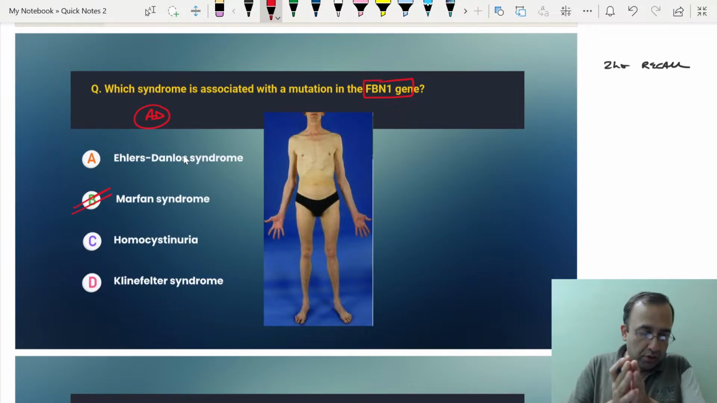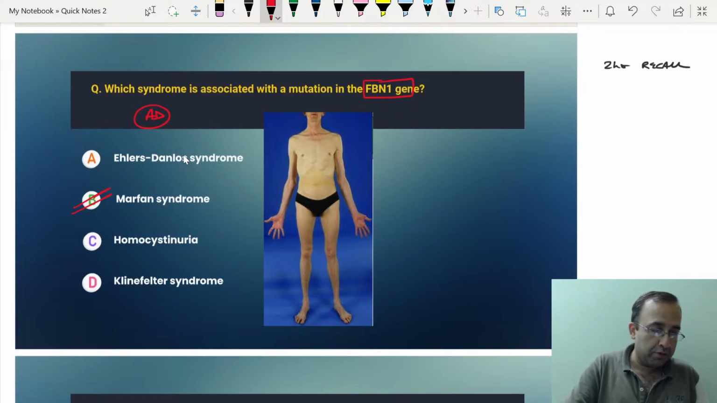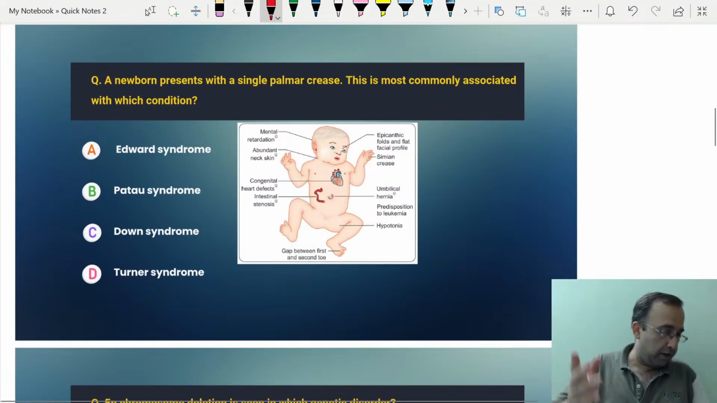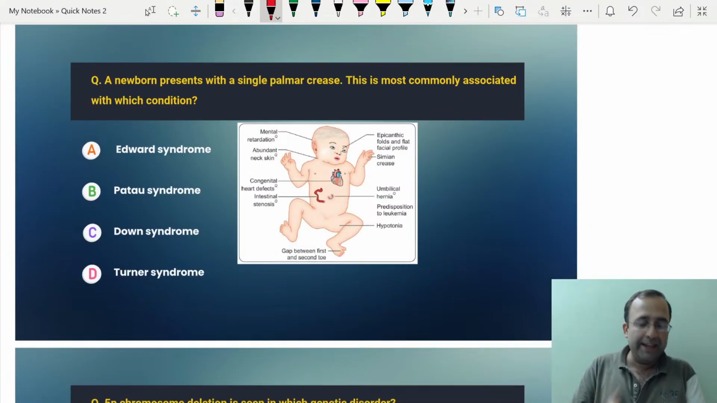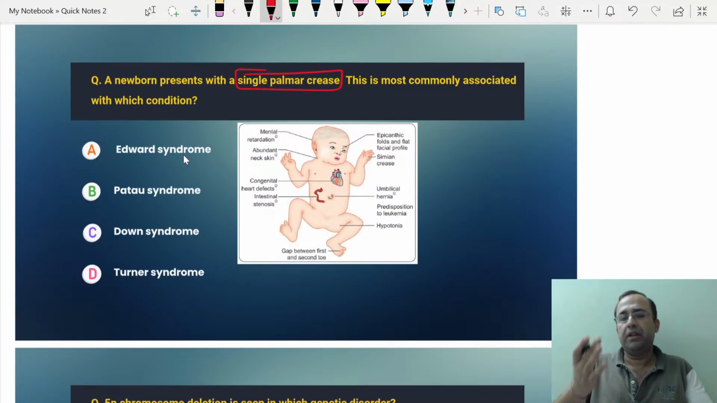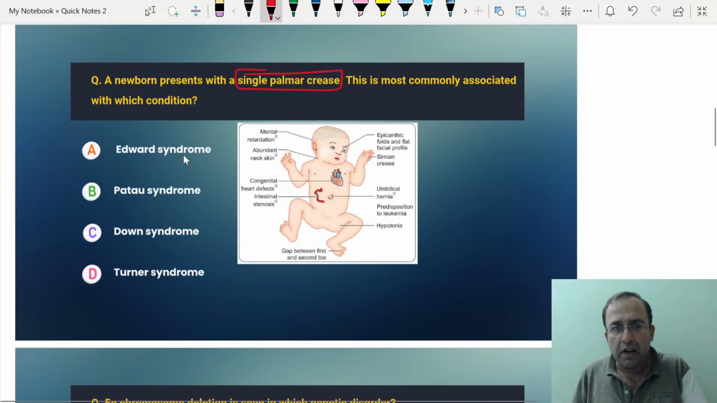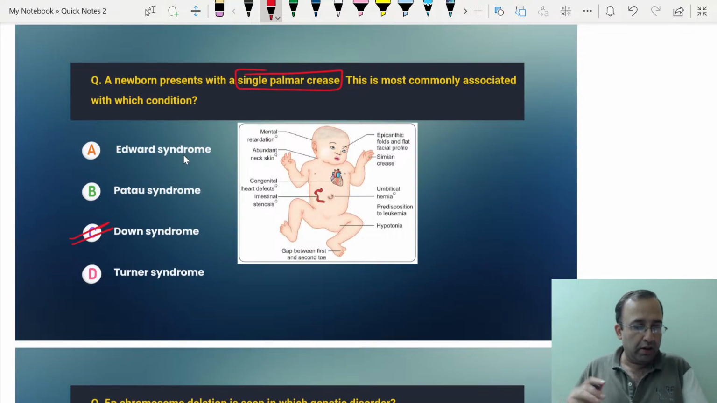This recall session is not only for the students who gave the paper this time, but the same topics and similar questions are repeated in our next paper also. So it is going to be extremely beneficial, no doubt. Next question. A newborn child presented to the OPD with a single palmar crease, that is a single simian crease on the palms. I need not even tell you that as soon as something like this comes, we are referring to Down syndrome.